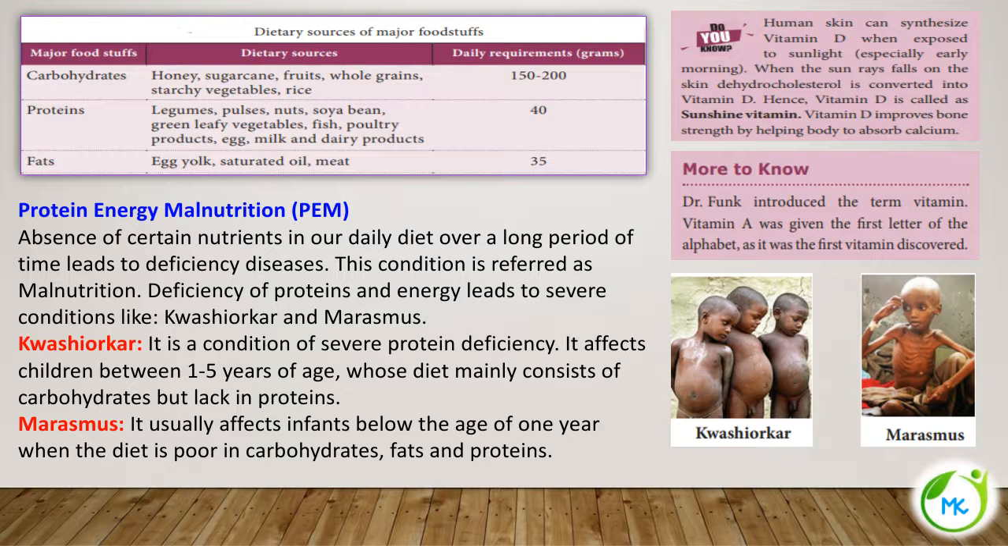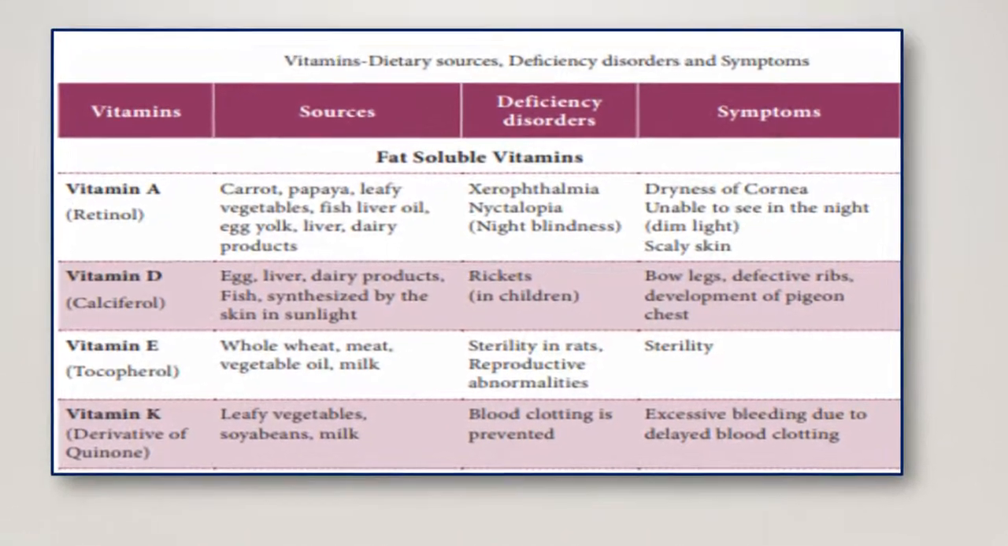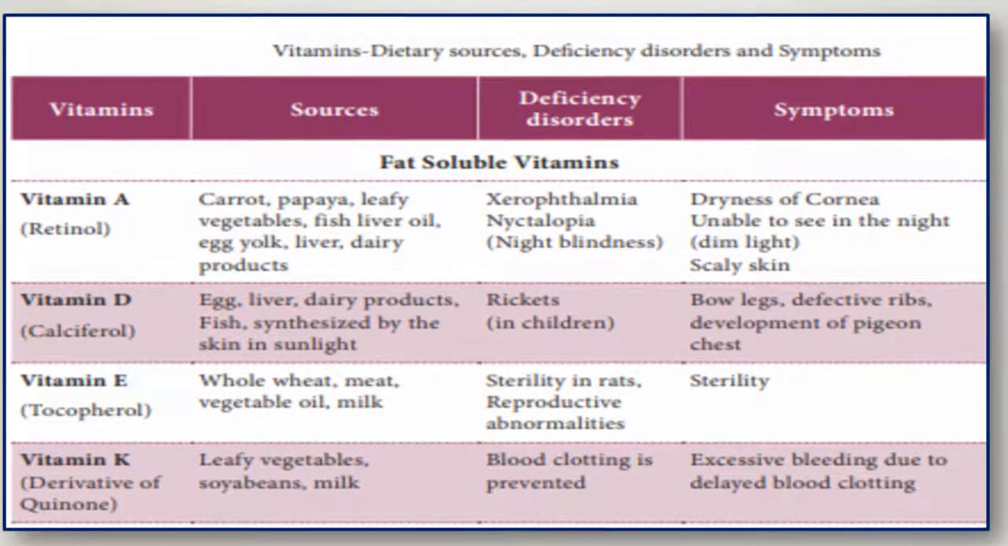And Dr. Funk introduced the term vitamin, and vitamin A was given the first letter of the alphabet as it was the first vitamin discovered. Because it was discovered first, it was given the first alphabet, A. Now let's see the various vitamins, their dietary sources, deficiency disorders and symptoms.